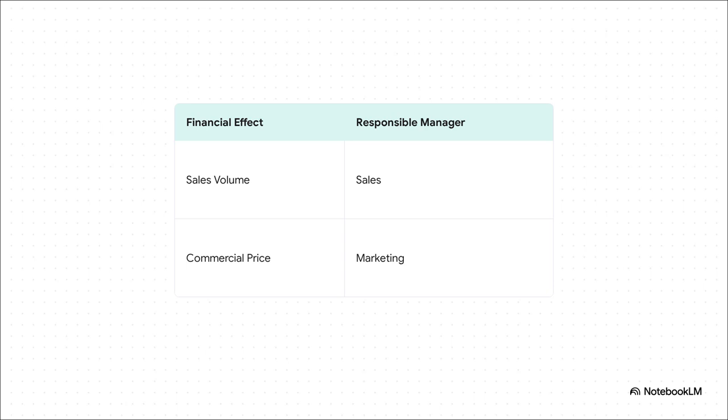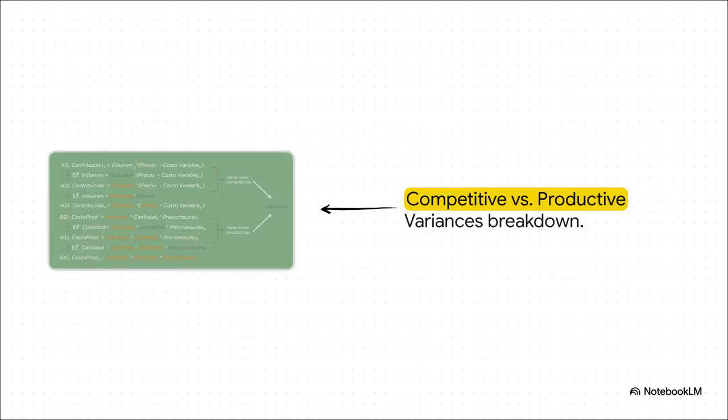The sales manager takes full ownership of the volume effect, the actual quantity of goods sold. Meanwhile, the marketing manager takes responsibility for the commercial price effect, meaning the actual price point the market accepted based on their specific positioning and promotions. Putting it all together, this framework successfully separates the competitive variances on top, which are driven by sales and marketing, from the productive variances on the bottom, driven by production efficiency and purchasing. We've essentially mapped accountability across the entire business cycle.